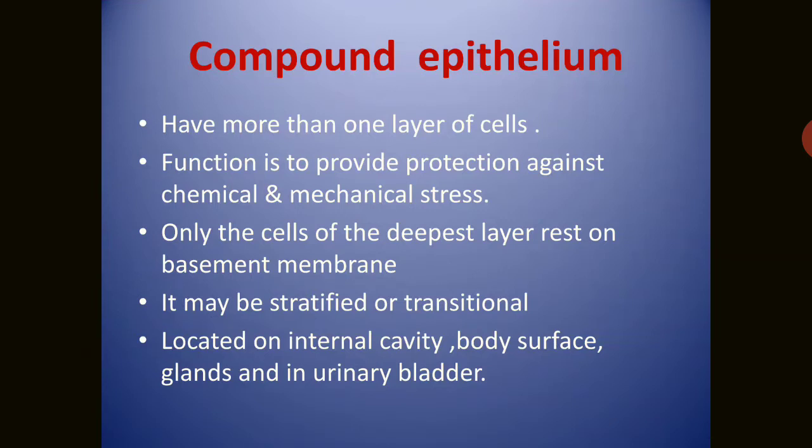Only the cells of the deepest layer rest on the basement membrane. The deepest layer rests on the basement, the others are on the upper side. And on the basis of their locations and function, it may be stratified or transitional. So they are located on the internal cavity, body surface, gland, and in the urinary bladder also.